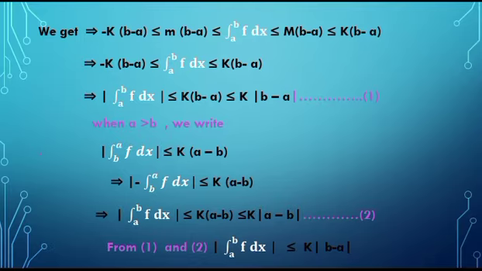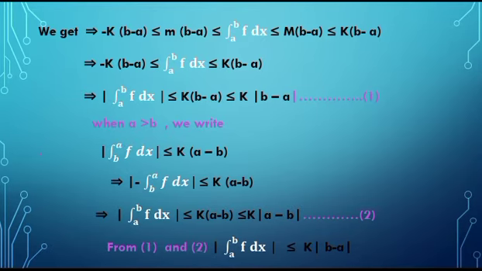When a is greater than b, then we can write mod of integration of f between the limits b to a is less than or equal to K into a minus b. It implies that in modulus we can write minus or plus, but the value of the modulus function is always positive, hence the value cannot change.